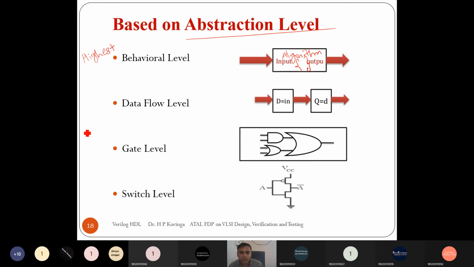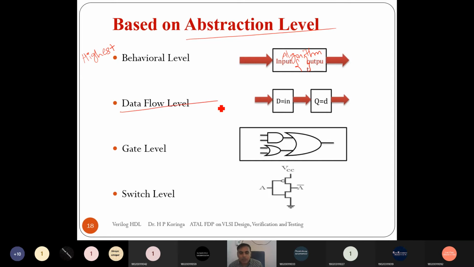And it's more user friendly. Just as in languages, a high-level language is more user friendly compared to the lower-level machine language, right? Similarly in Verilog also.